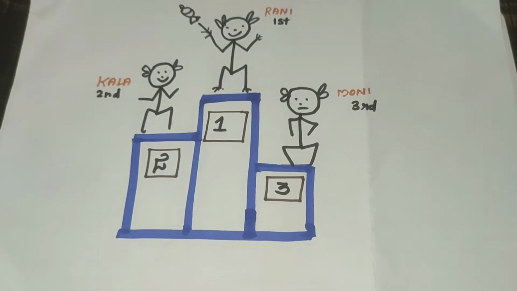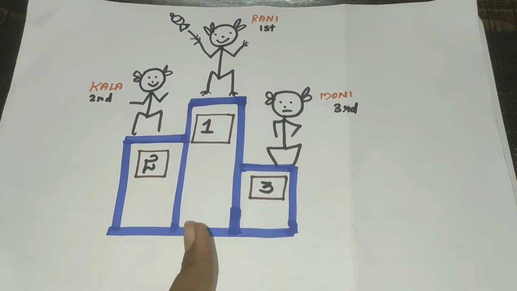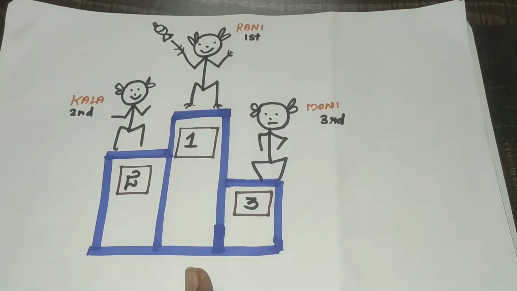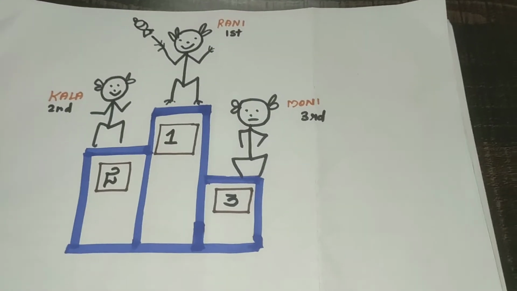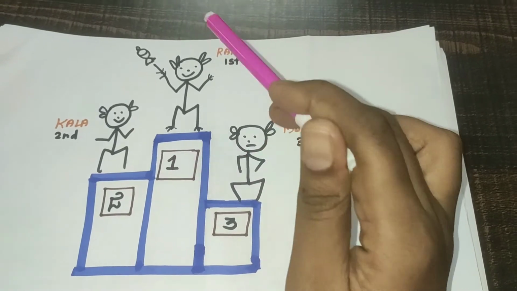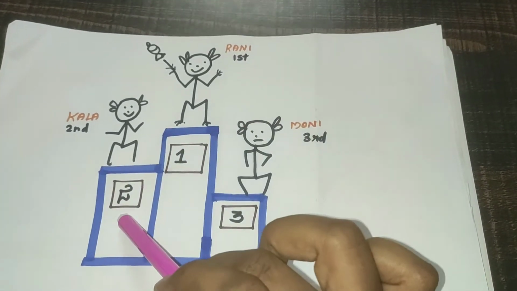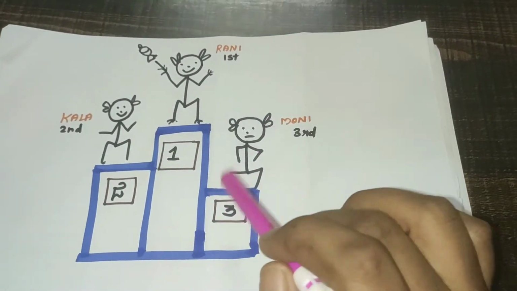Now you see the example for the rank. These three girls got the prize in the running race. Here are the three girls, Rani, Kala, Moni. Who got the first prize? Rani. Who got the second prize? Kala. Who got the third prize? Moni. So these three girls got the prizes.